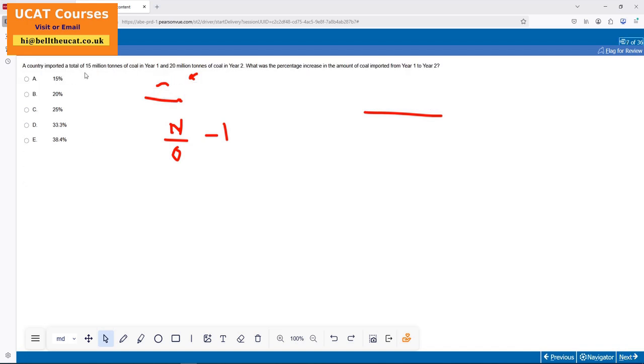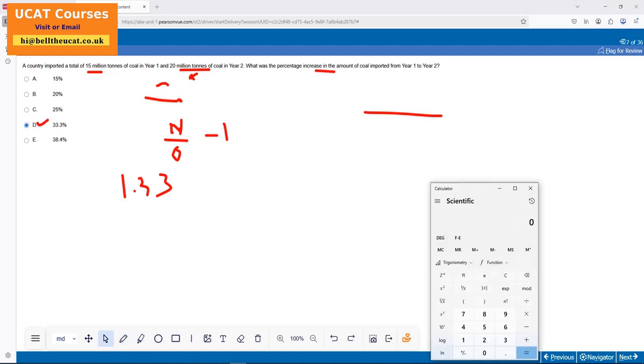The country imported 15 million tons year 1, 20 million tons. What was the percentage increase? Again, new divide by old, 20 divided by 15, 4 over 3, 1.33. Answer has to be 33%. Boom, option D.